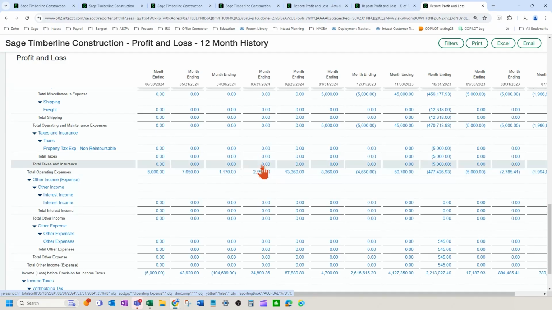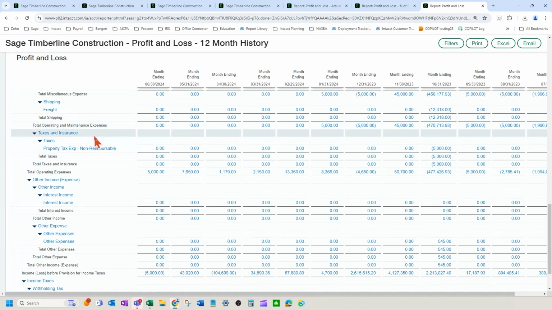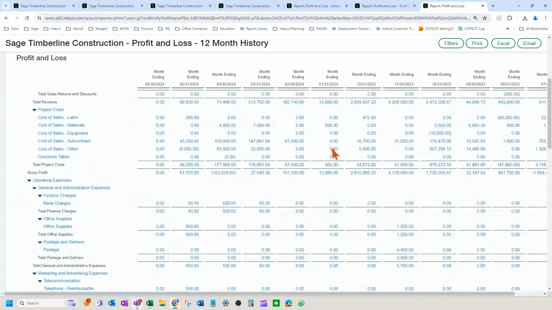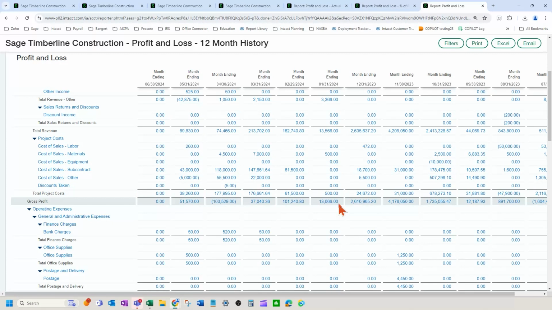So if we're allocating it to a job, for instance, or two jobs across multiples, how would it show up in this statement? How is it reflected here? Yeah. So in here, what a lot of people do is they'll have an indirect cost, they might call it indirect cost allocated to jobs, and it's a negative expense. So let's say, for example, it would be $5,000. You would have a negative 5,000 here, and you'd have an indirect cost up here as a positive 5,000. And it will be charged to the job through a job cost entry, so your WIP report would reflect it as well, and the costs for that job or jobs.